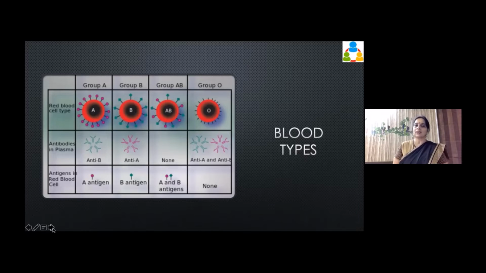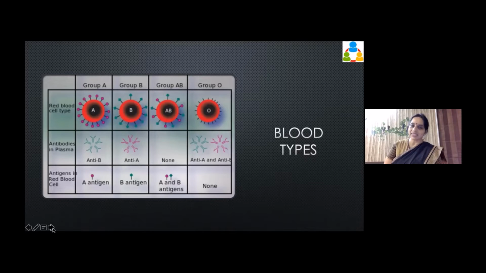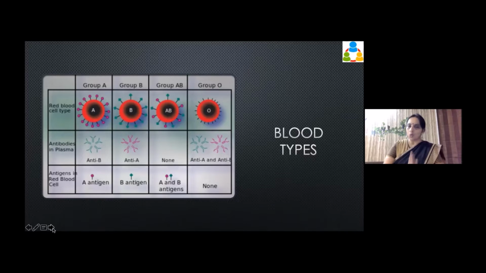So this is where group AB can be the universal recipient, because any blood we give, it doesn't have antibodies. And group O doesn't have any antigen, so it can be universal donor.